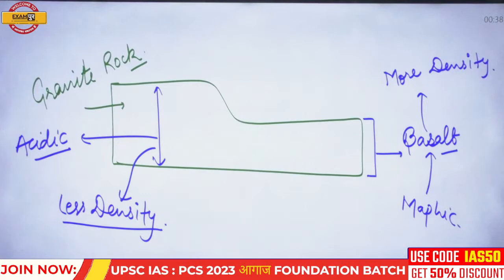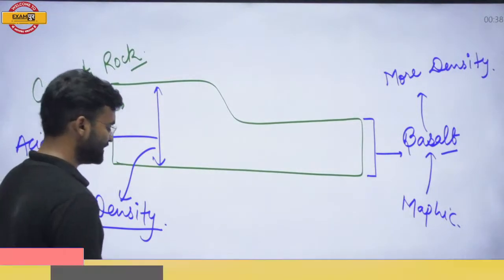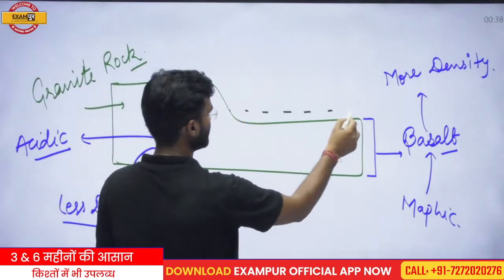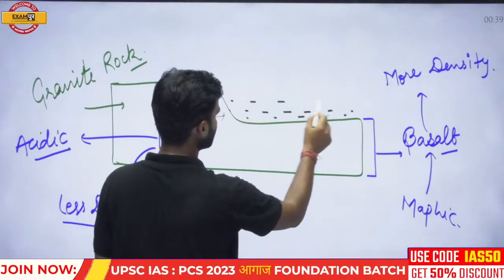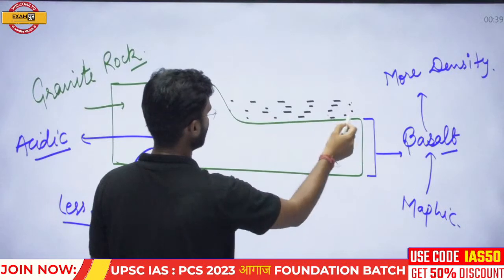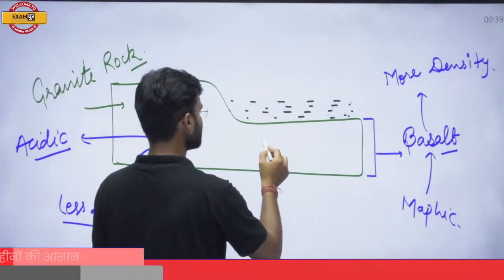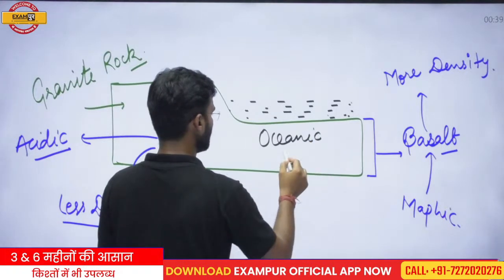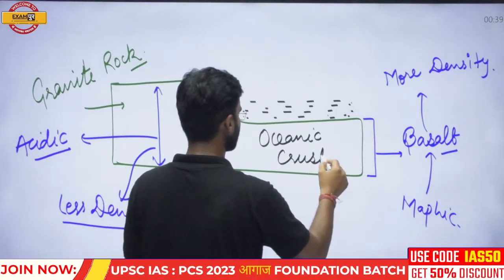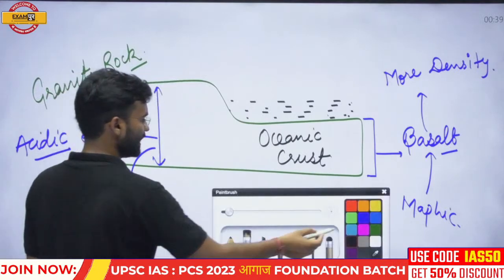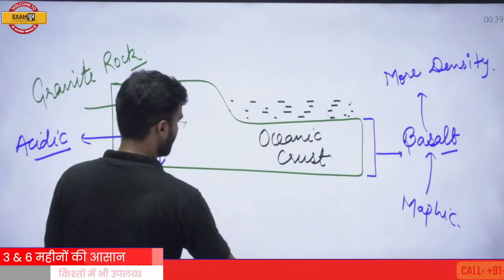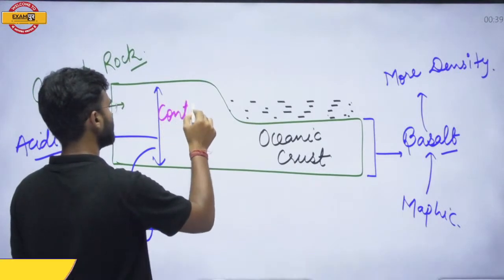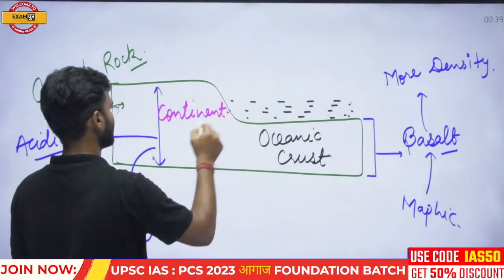Okay, so if this type of crust is developed on our surface, and after some time it is covered with water after precipitation, this crust is called oceanic crust. And the crust which is relatively higher is called continental crust.